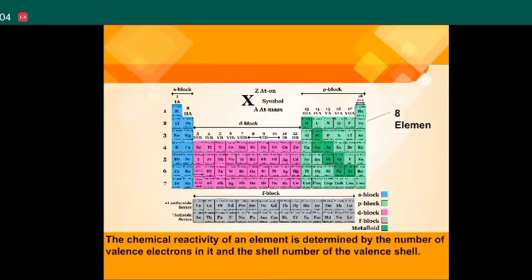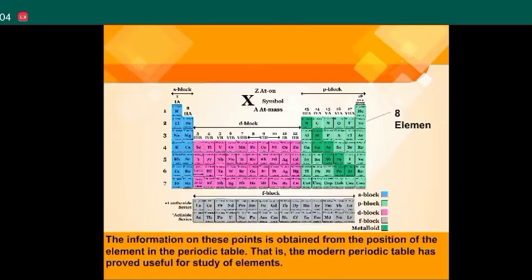The chemical reactivity of an element is determined by the number of valence electrons in it and the shell number of the valence shell. The information on this point is obtained from the position of the element in the periodic table. That is, the modern periodic table has proved useful for the study of elements.